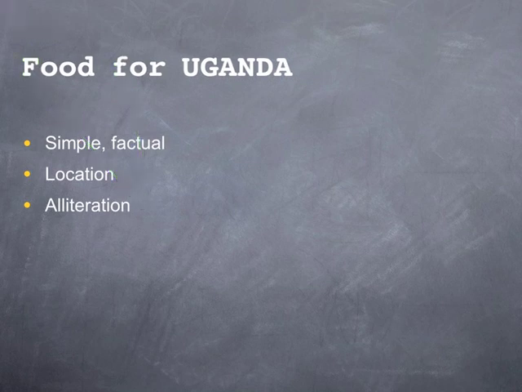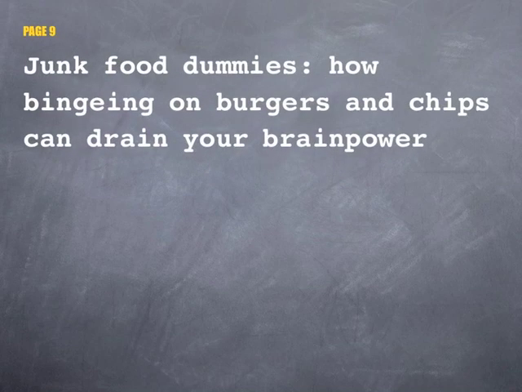On page 9 is the headline, "Junk Food Dummies, How Binging on Burgers and Chips Can Drain Your Brain Power." There are a few points you can mention here about this one, which gives obvious clues to the content of the article when you see the picture of the young man about to eat the huge burger. First, there is a pun. "Junk Food Dummies" is a play on words of the well-known phrase "crash test dummies."